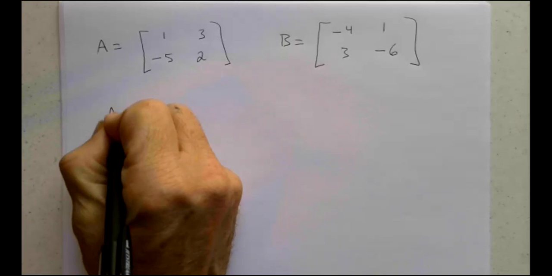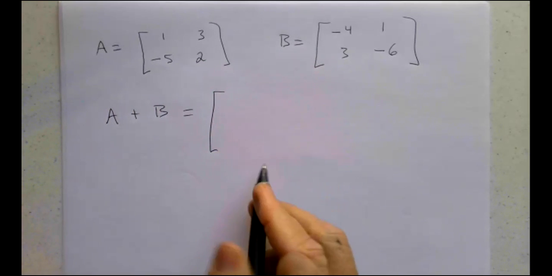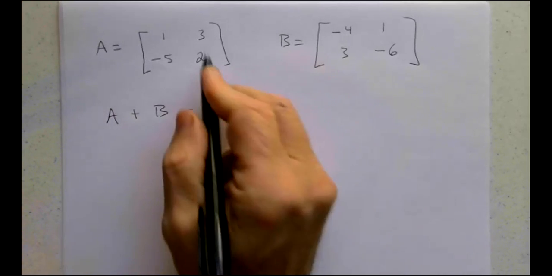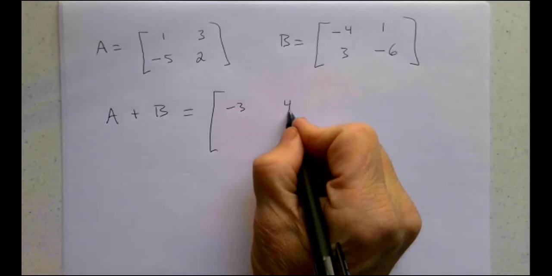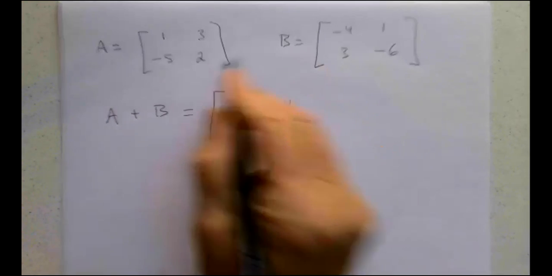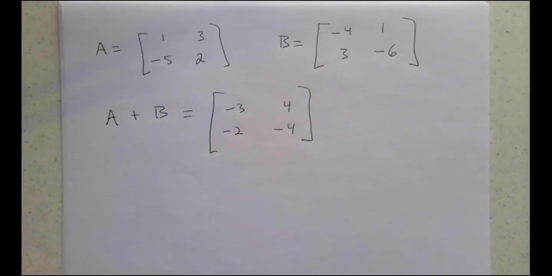Well, A plus B works the way you'd want it to work. You just add the numbers in their respective locations. So 1 plus -4 is -3. 3 plus 1 is 4. -5 plus 3 is -2. And 2 plus -6 is -4. So as you can see, that's a favorite strategy because it is done exactly the way you'd want it to be. But they're not all done that way.